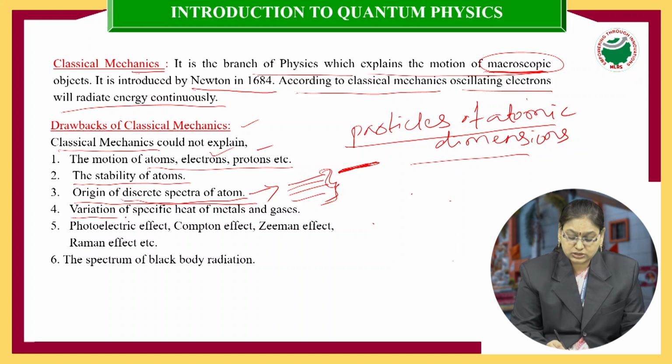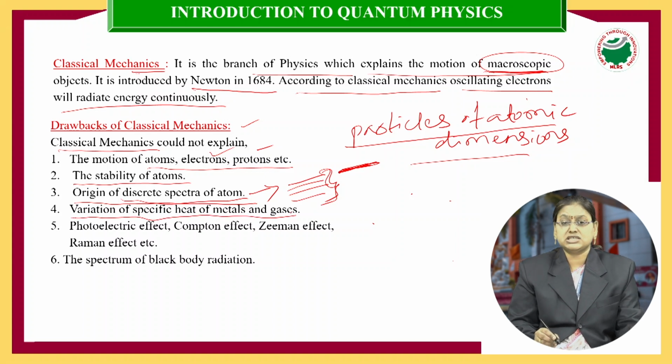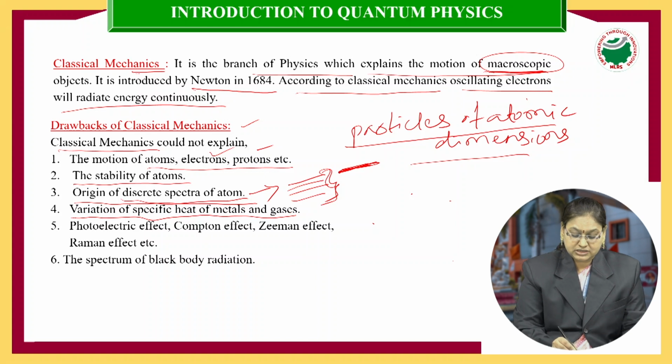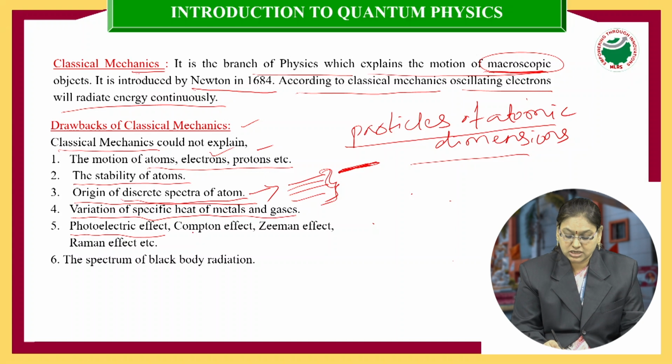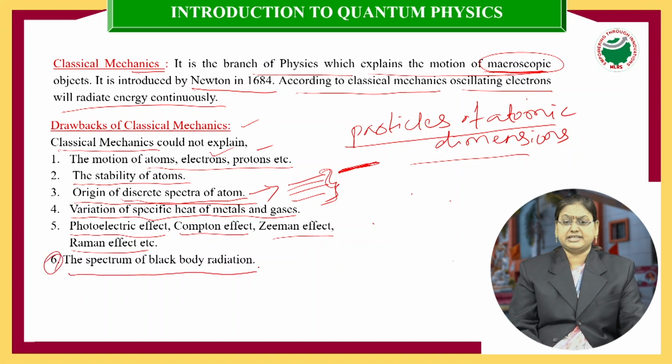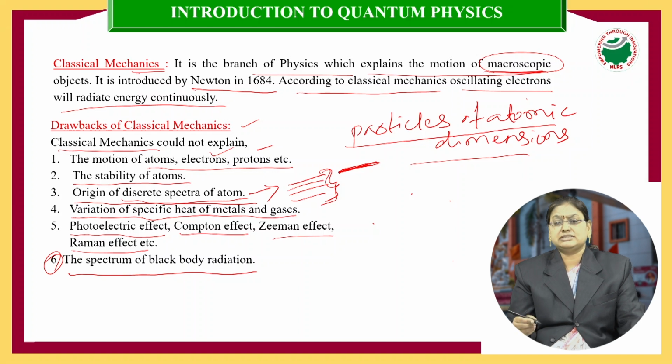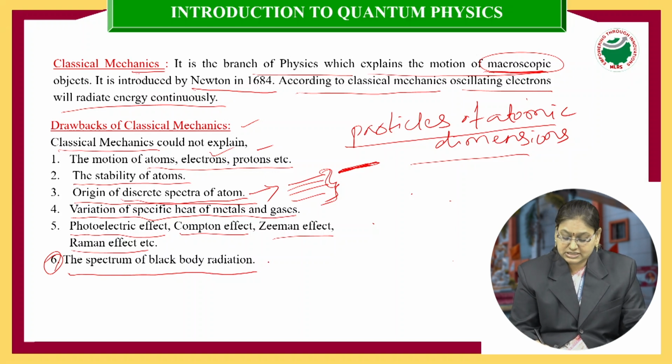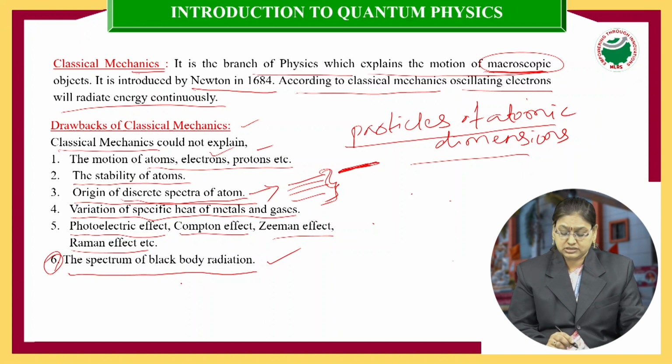The next drawback is that it could not explain the variation of specific heat of metals and gases. Next, classical mechanics was unable to explain phenomena like the photoelectric effect, Compton effect, Zeeman effect, Raman effect, etc. The last important drawback is the spectrum of blackbody radiation. Our next topic is blackbody radiation. There we will study what a blackbody is and its spectrum in detail. Here we will simply see how classical mechanics failed to explain the spectrum of blackbody radiation.